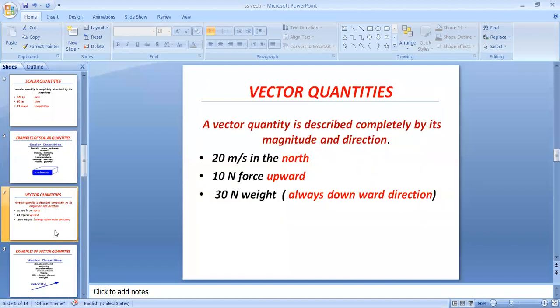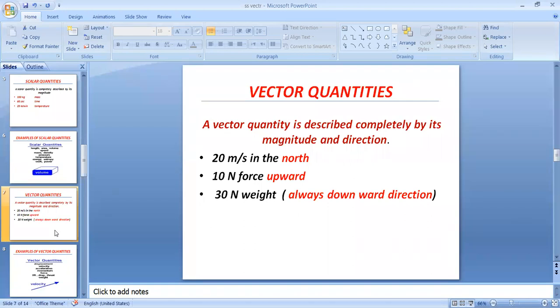Now the second type is vector quantities. According to the definition, a vector quantity is described completely by its magnitude and direction. This is the opposite of scalar quantities. Yes, it is the opposite of scalar quantity. Scalar quantities, there is one thing in addition, that is direction.